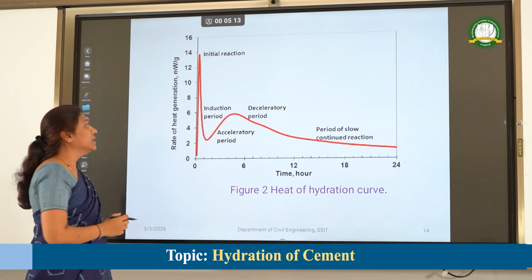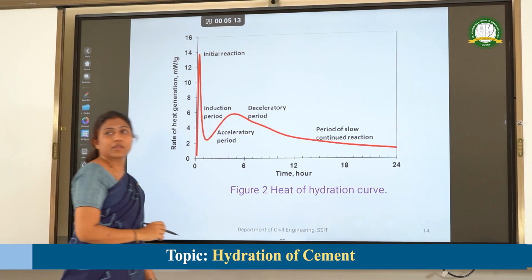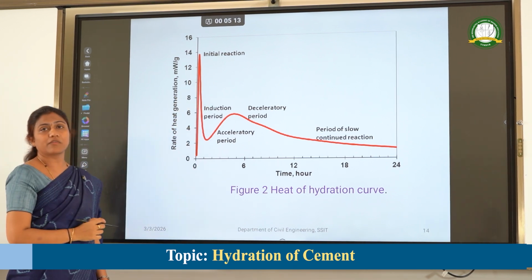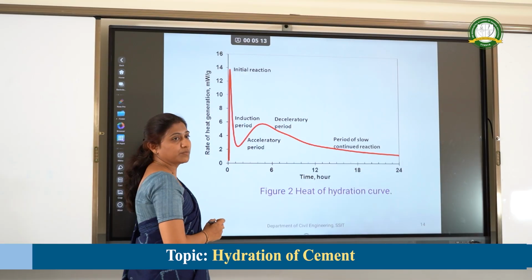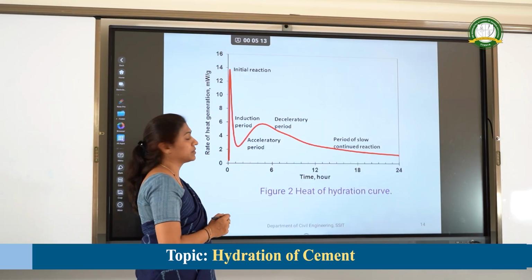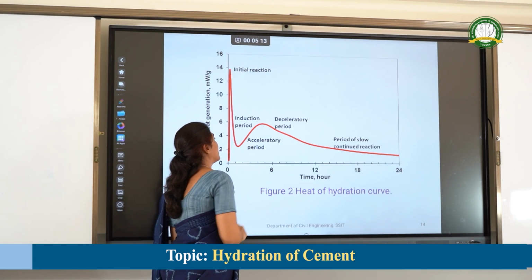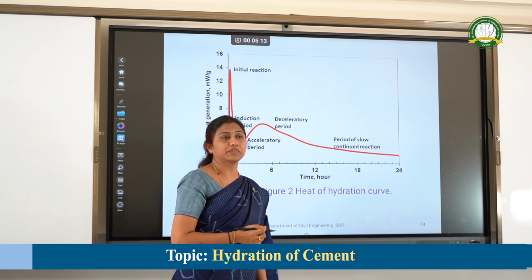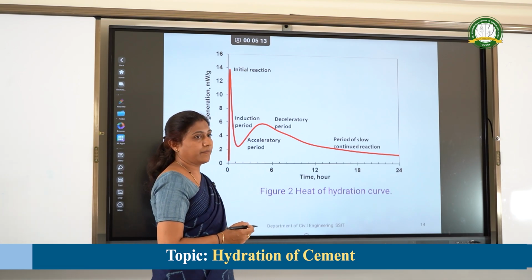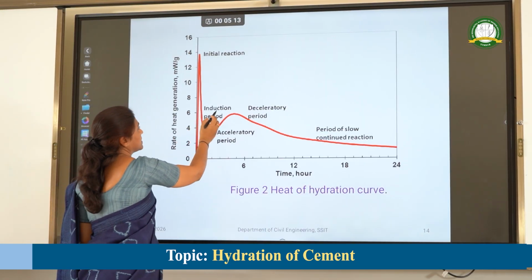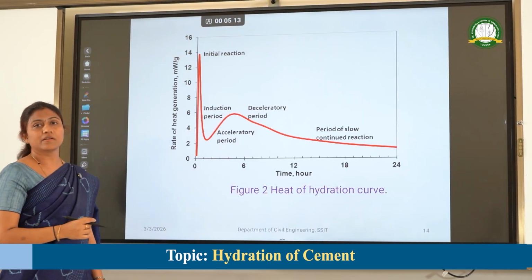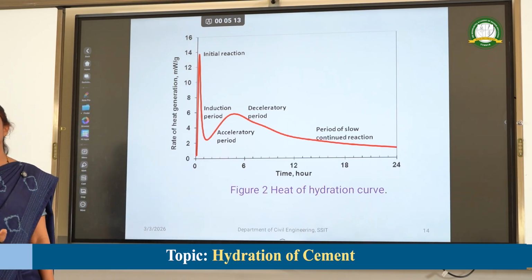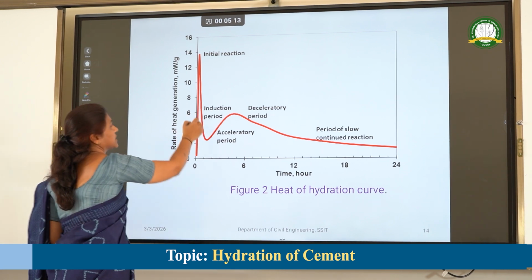The next is the induction period, where the heat drops suddenly and the heat of hydration will also slow down. This is mainly due to the addition of gypsum to the cement, and this period will last for 1 to 4 hours. It mainly depends on the type of the cement and also the temperature. Here the cement will be in plastic state. Whatever we have to do, whether we have to mix the concrete, place the concrete or transport the concrete, that should be done in this induction period.